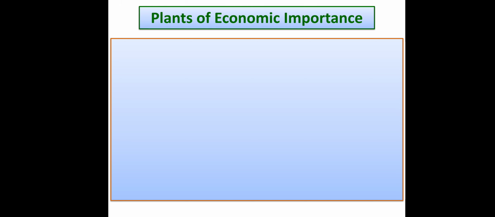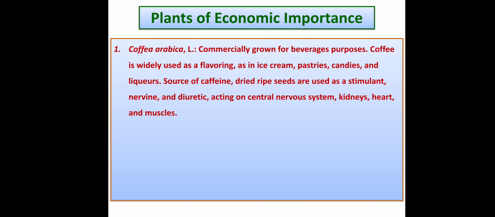So let's go to the first plant, that is Coffea arabica. It is commonly known as coffee and mostly grown for beverage purposes. And of course, coffee is also widely used as a flavoring. It is also used in ice cream, pastries, candies, liquors. Coffee liquors are produced, that is an alcohol containing beverage.